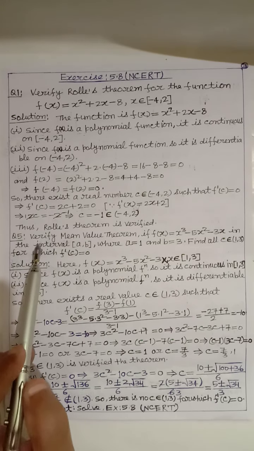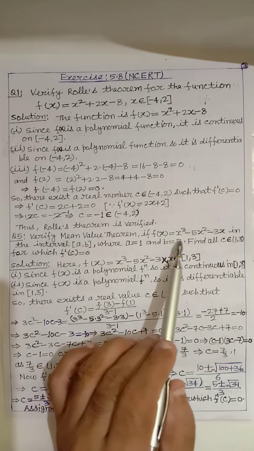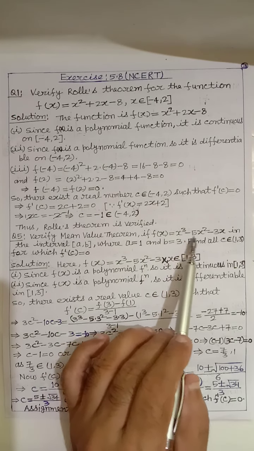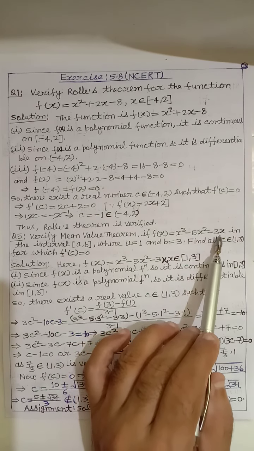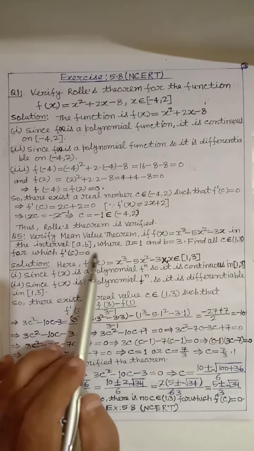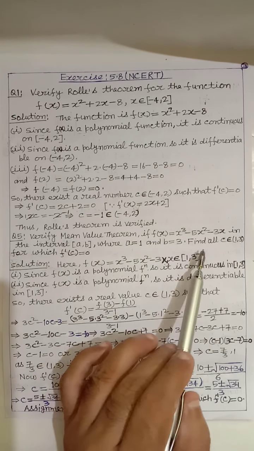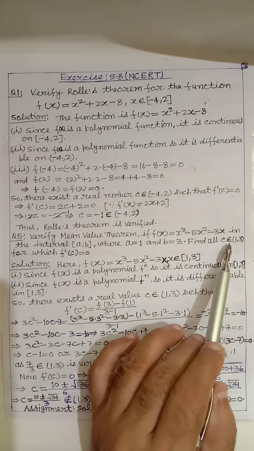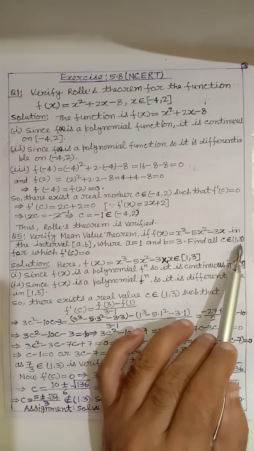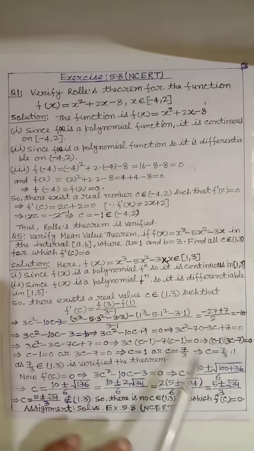Question number 5. Verify mean value theorem. If f(x) = x^3 - 5x^2 - 3x in the closed interval [a, b], where a = 1 and b = 3. Find all c which belongs to the open interval (1, 3) for which f'(c) = 0.